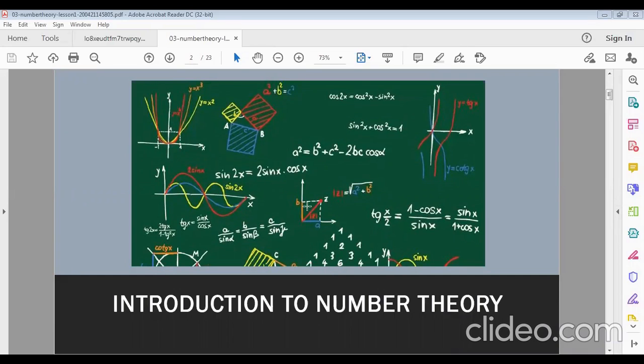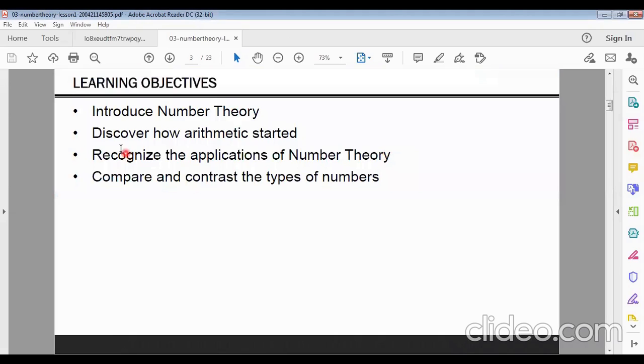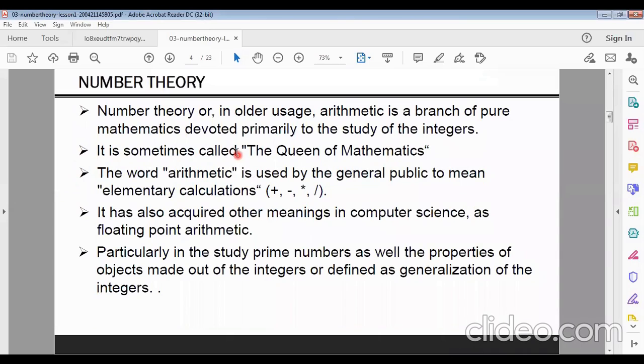Okay, we are in introduction to number theory. Actually, number system. Number theory, or in old usage, arithmetic, is a branch of pure mathematics devoted primarily to the study of the integers, and it is sometimes called the queen of mathematics. Remember it, number theory.